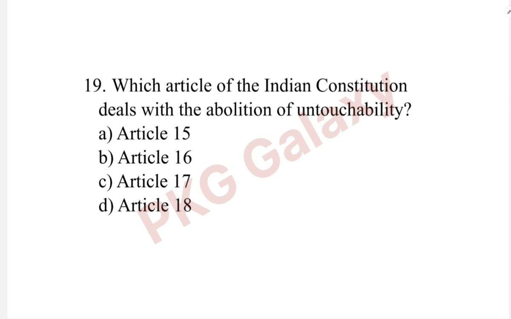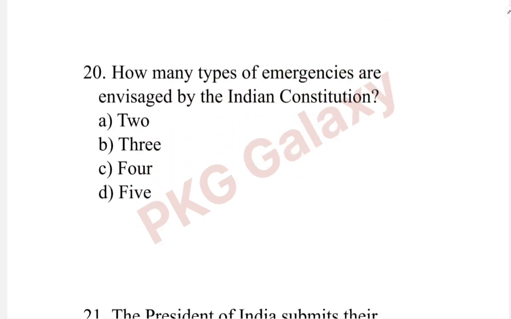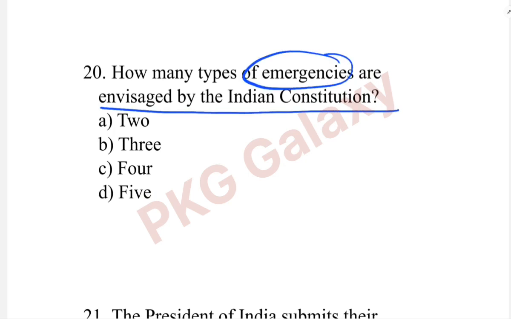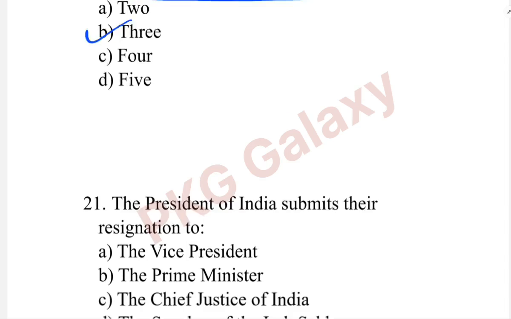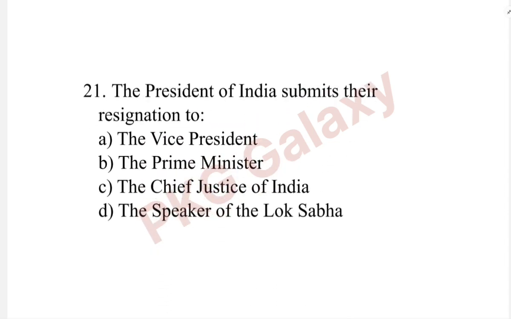Next question. Which article of the Indian Constitution deals with the abolition of untouchability? The correct answer is option C, Article 17. How many types of emergencies are envisaged by the Indian Constitution? The correct answer is option B, 3. The President of India submits their resignation to. The correct answer is option A, Vice President.